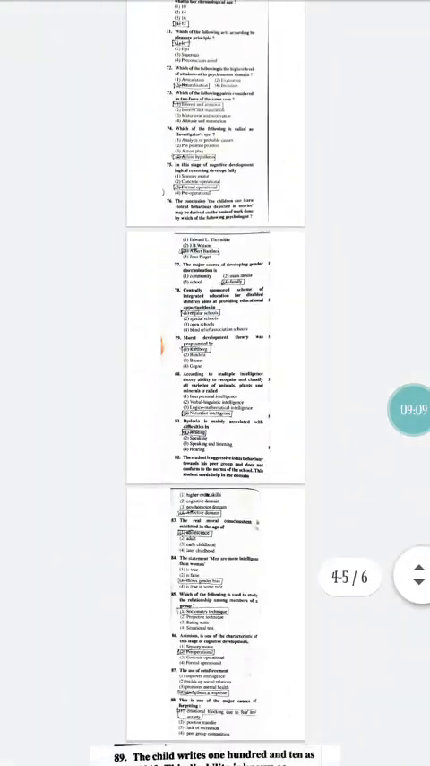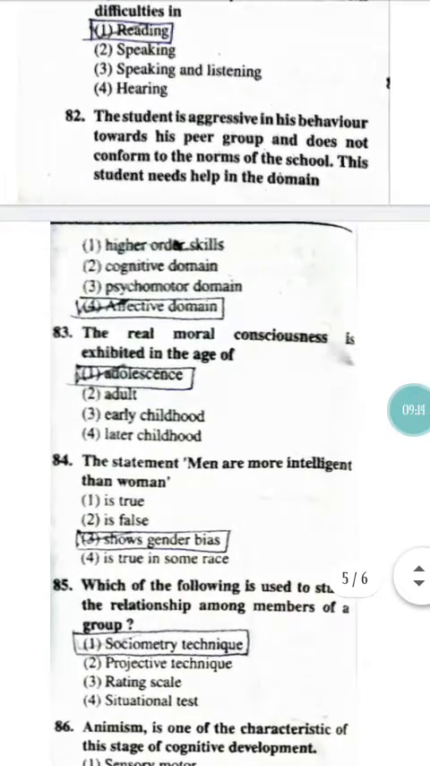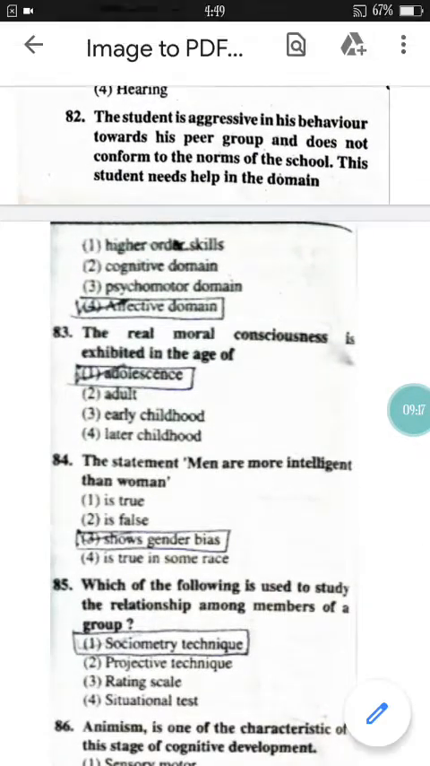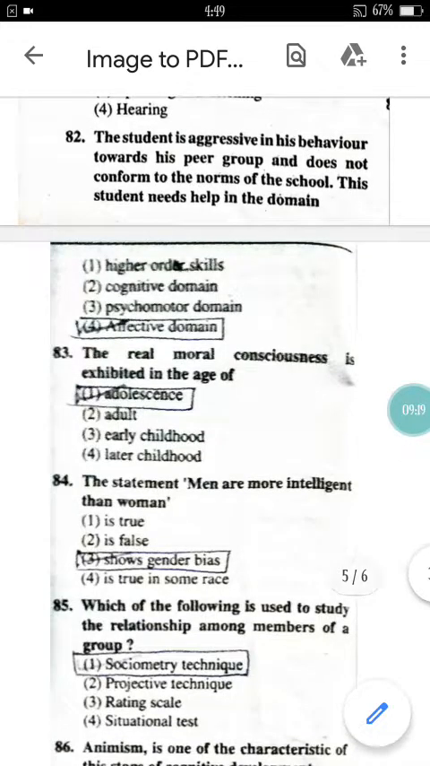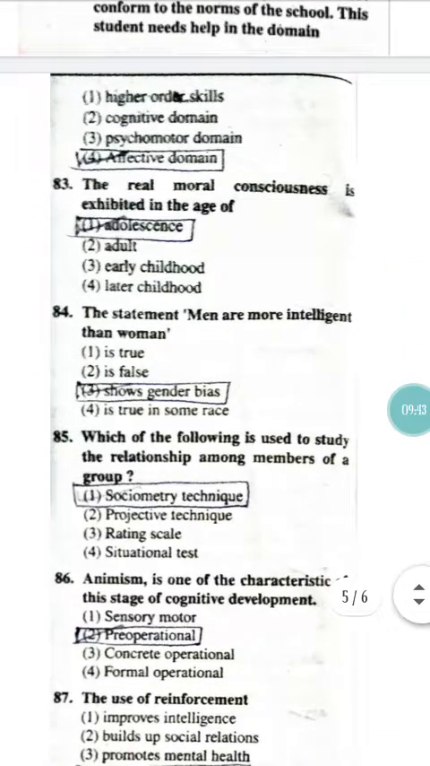Now come to question number 82 here. You can see the question number 82. The student is aggressive in his behavior towards his peer group and does not conform to the norms of the school. This student needs help in which domain? As we have studied earlier in this paper, a student who gets angry and has an aggressive nature, yes, that was the affective domain. So option 4 will be correct.